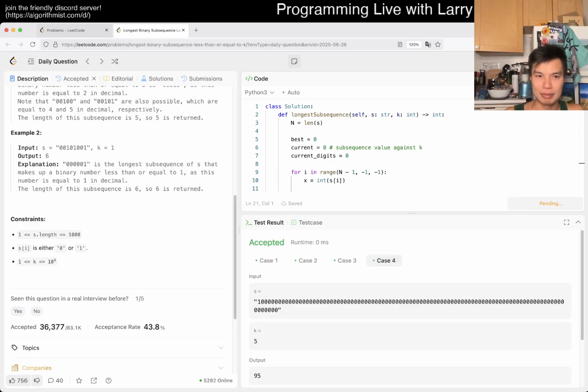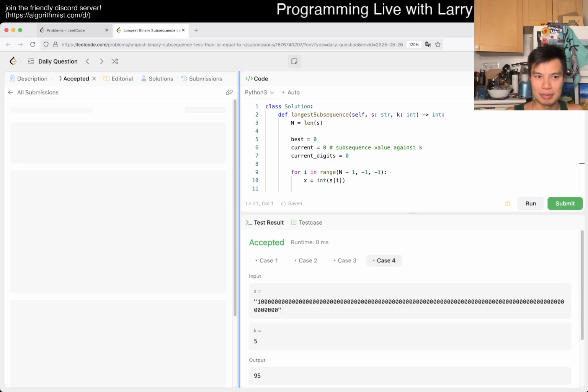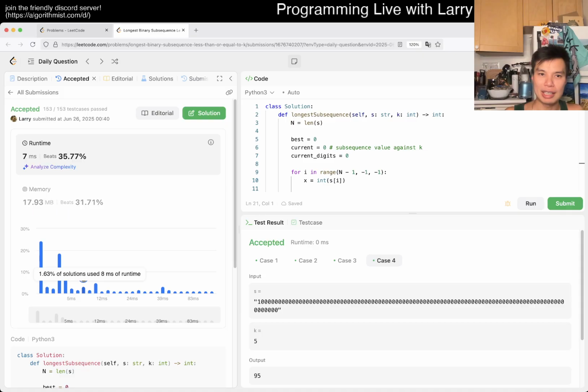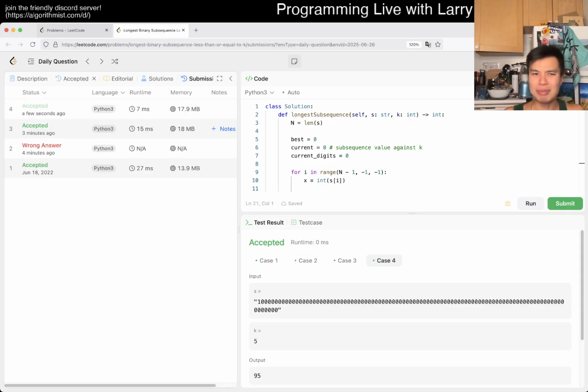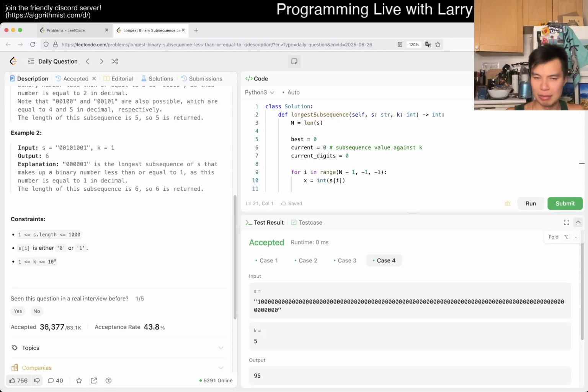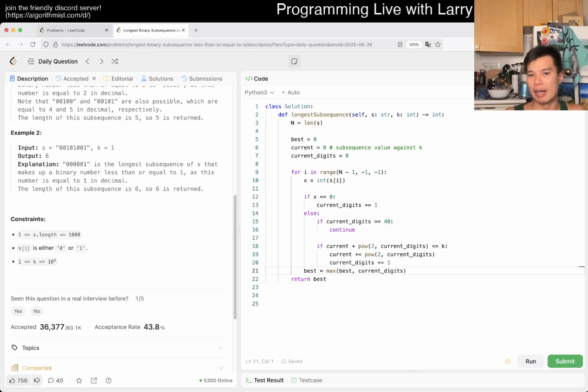Give a quick submit. It may not come out. Okay, as you can see, it is faster. Sometimes it may not come out because when you're dealing with milliseconds, it's a rounding error depending on how Leetcode handles it. But yeah, if you use another language, just having this if statement should be good enough, assuming you use a 64-bit int, right? And you just need a number that's bigger than 30 or 31 maybe, and that's it.